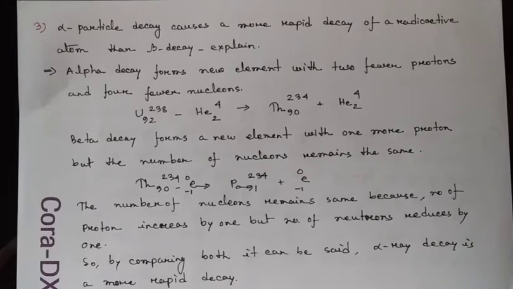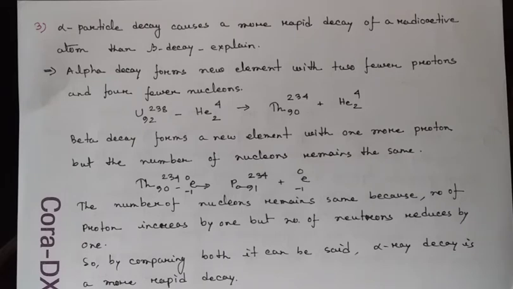Our question number 3 is related to radiation. The question is, alpha particle decay causes a more rapid decay of a radioactive atom than beta decay. Explain this. You have known the characteristics of alpha ray, beta ray, gamma ray in our classes.